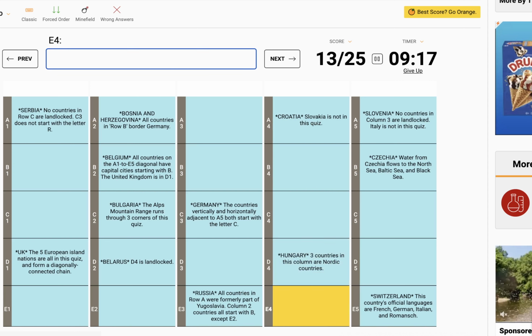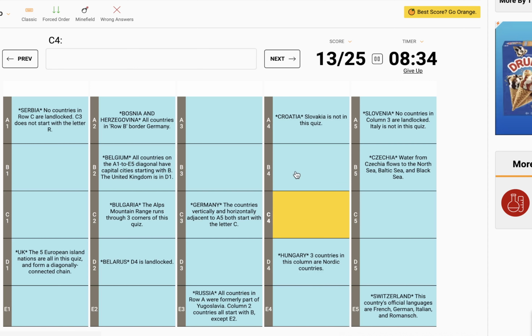3 countries in this column are Nordic countries. Okay, so that's going to be like Iceland, Sweden, Norway, and Finland. But we only need 3 of them. Okay, what else is that telling me? Well, we know that means either C4 or E4 is going to be Iceland. All countries in row B border Germany.